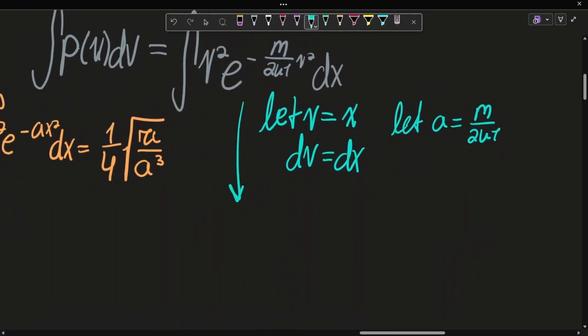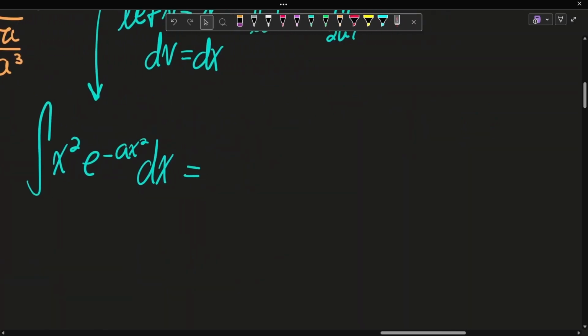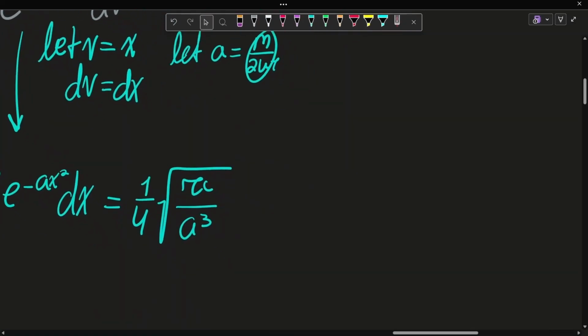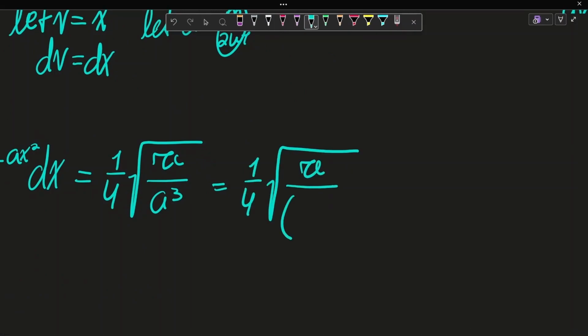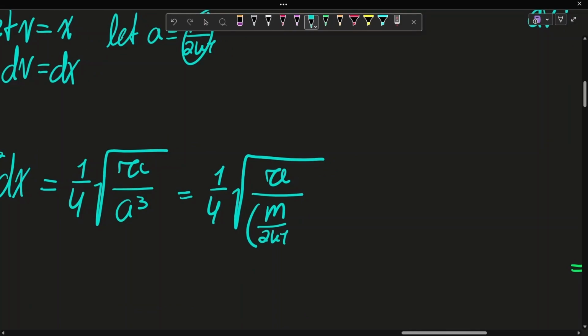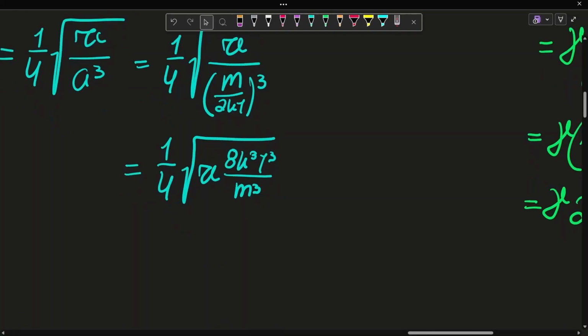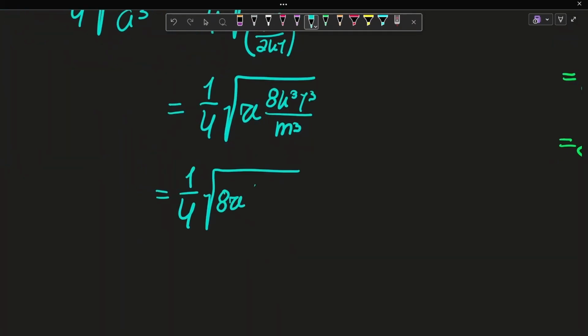So then from there, this transforms into the integral of x squared e to the negative a x squared. Of course, this was once in terms of dv. So then we get 1/4 pi over a cubed. Since a is this term, this is just equal to 1 over 4 pi over m over 2kt. Now you can leave it like this or simplify. Let's simplify. 1/4 square root of pi times a cubed over square root of 8 does not exist, so we can just write it like 1 over 4 pi times kt over m cubed.